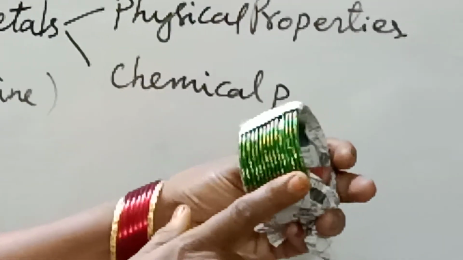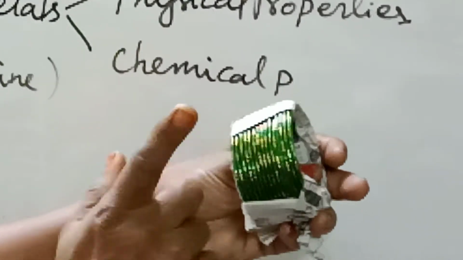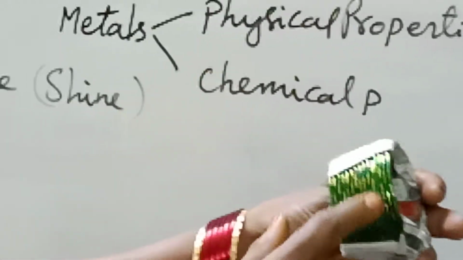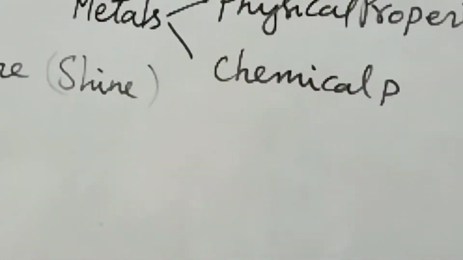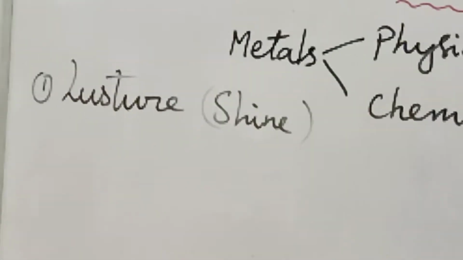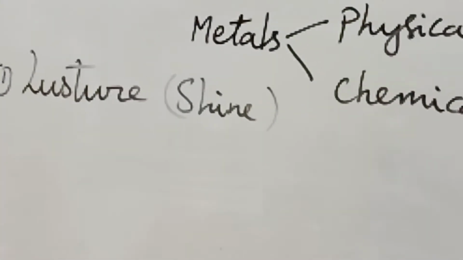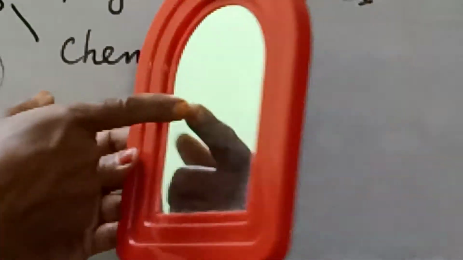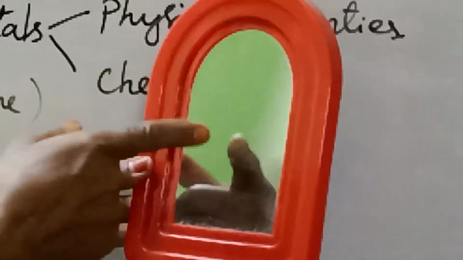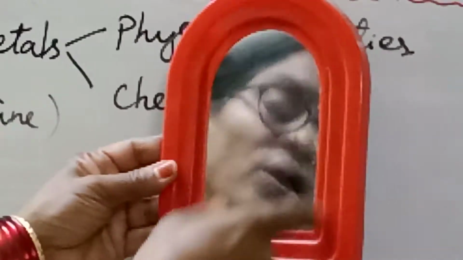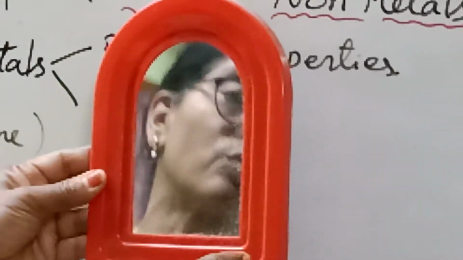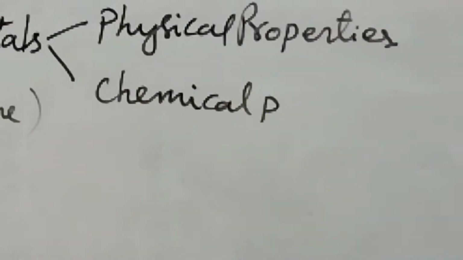They are made of glass, so they are considered non-metals. Next, the mirror has shine, but it comes under non-metal. This framework is made of plastic, which comes under non-metal.